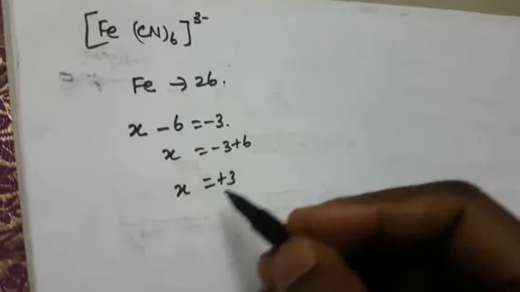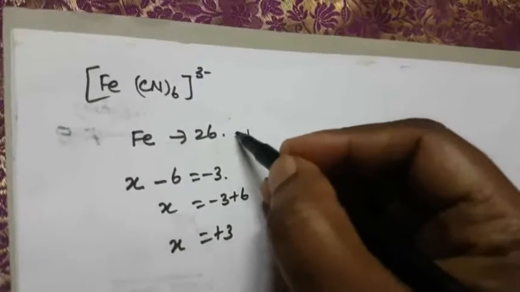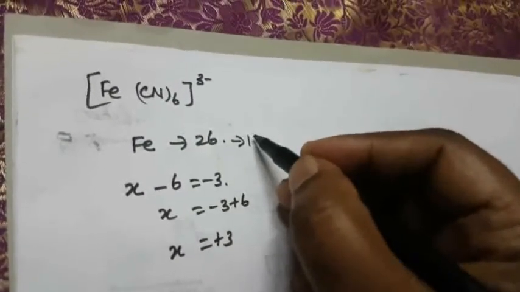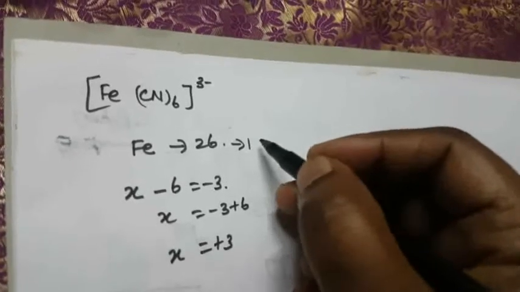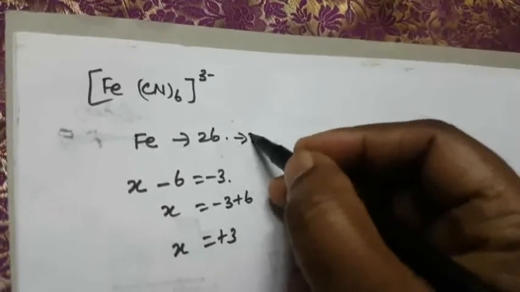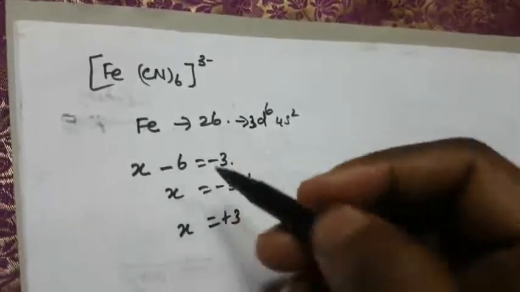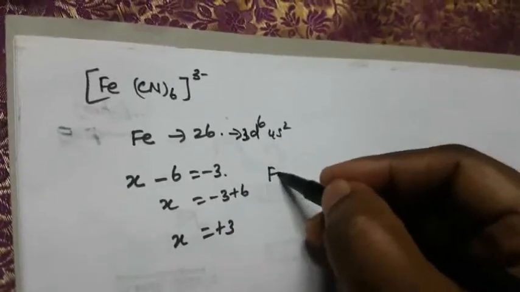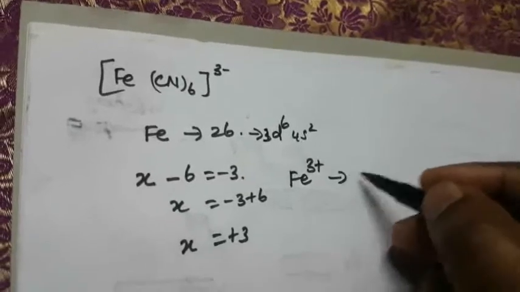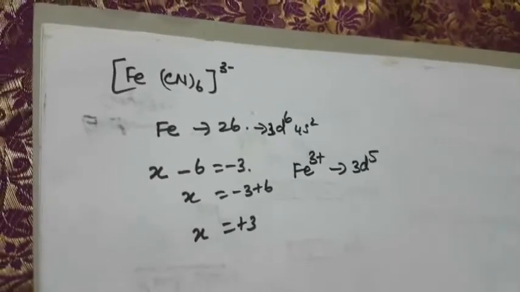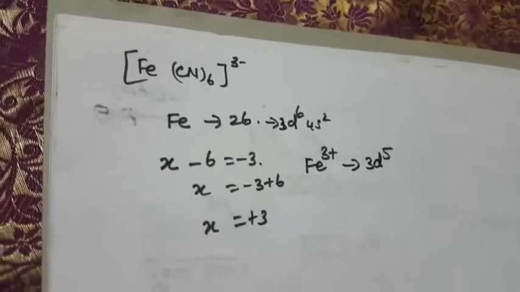So what is the electronic configuration of Fe? It is 3d6 4s2. Now Fe3+, what is the electronic configuration? Fe3+ means 3d5, only 5 electrons, the same as the previous one.